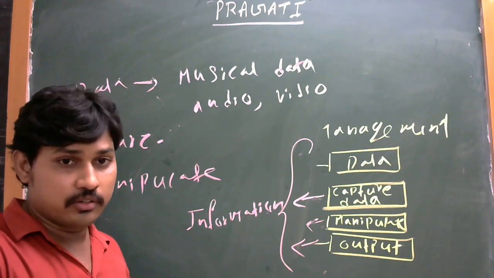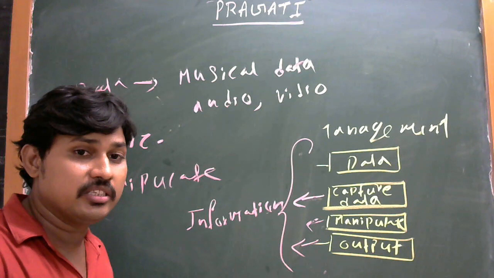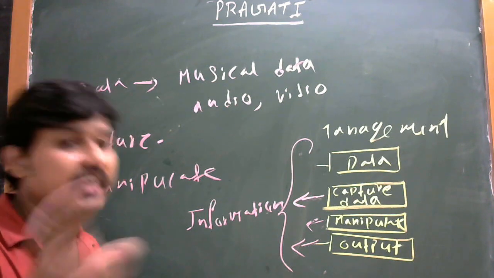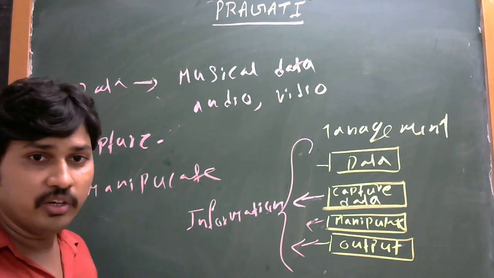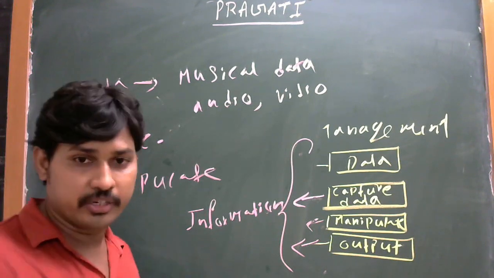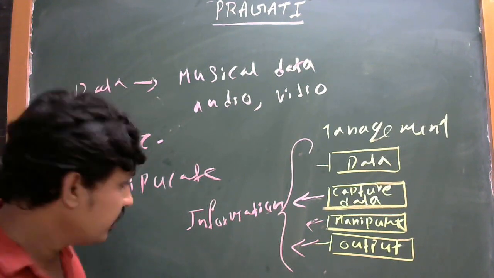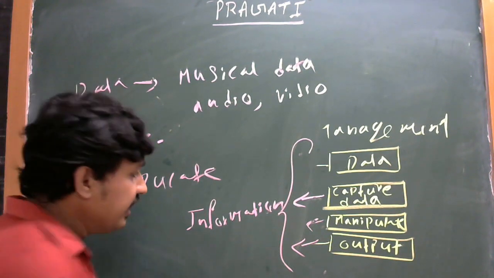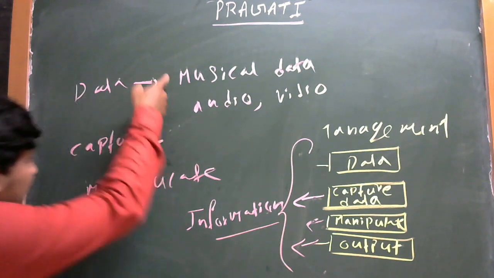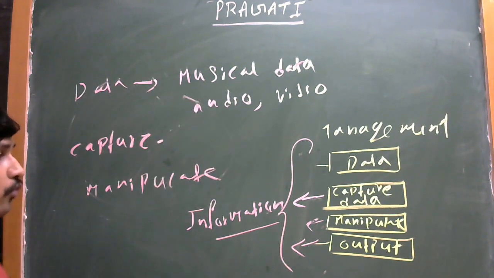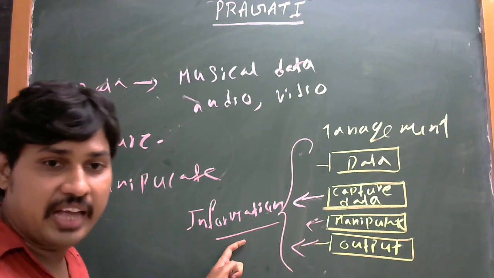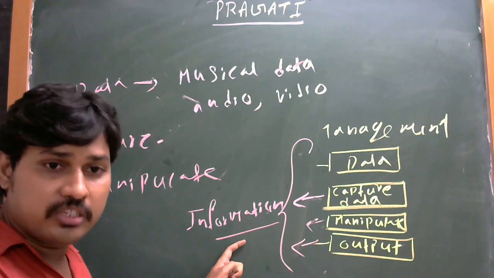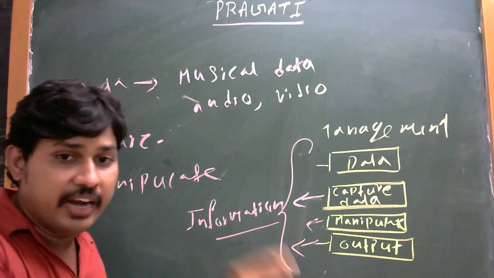According to the definition, a database is a collection of related information. It means a collection of related information. These are all collections of related information that form information. And lastly, I'm telling about the difference between data and information.